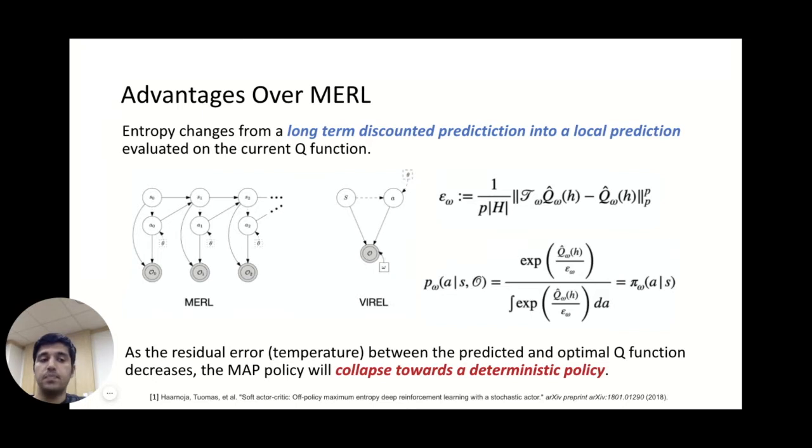There are various advantages of Viral over MERL. MERL goes through time, and Viral is only dependent upon the current Q function. It doesn't take the discounted future entropy into account, as you can see in the figure. At the beginning of training, the residual error is actually large, and therefore, the entropy of the policy is high, promoting exploration. In simple words, as error gets lower, entropy gets lower, and the policy becomes more and more deterministic.